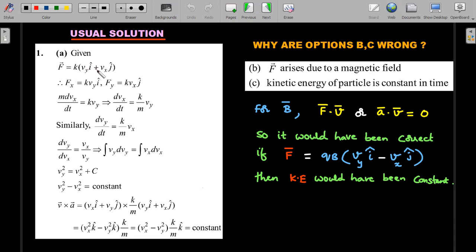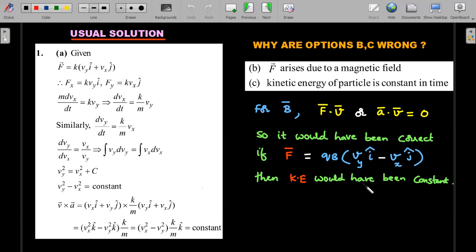Here, instead of a plus in between, if you had a minus sign, how do you know that? If the dot product has to be 0, this should be a Vy i cap and Vx j cap, so that when you take a dot product with Vx i cap plus Vy j cap, you end up getting 0. So this style of force is what would have been produced by magnetic field.